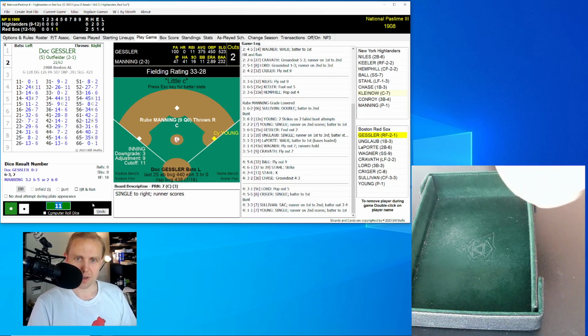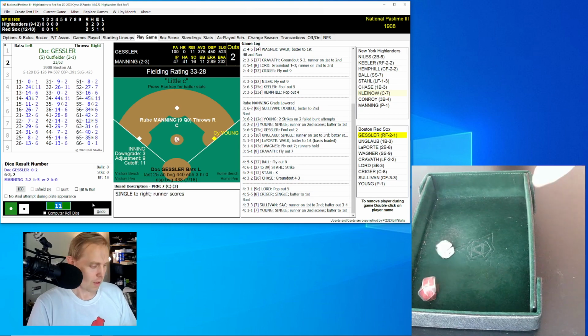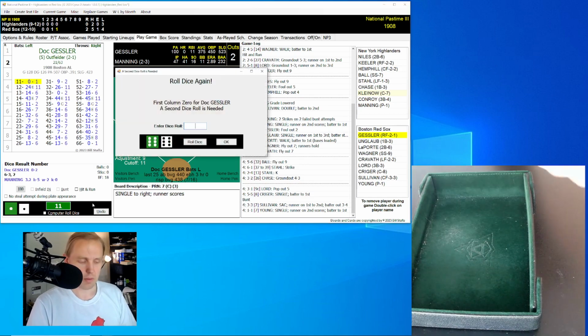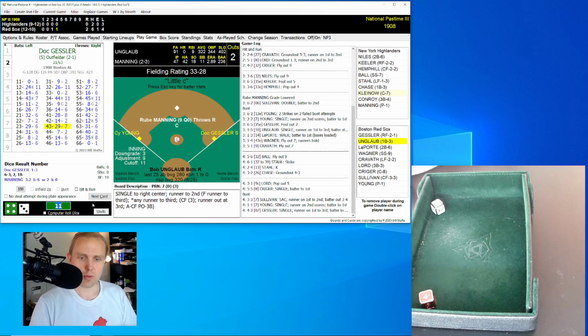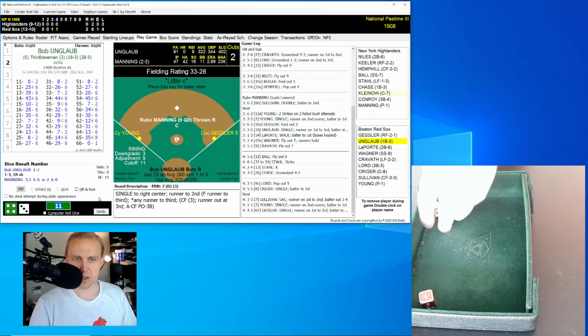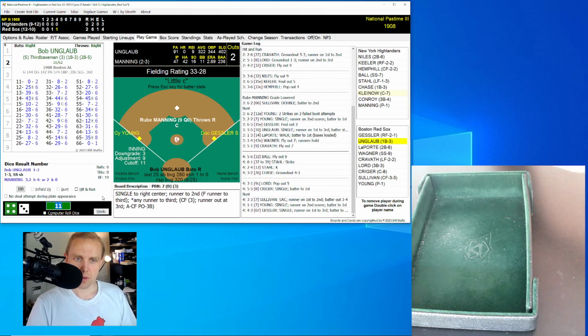And here comes Doc Gessler again. Gessler already 100 plate appearances this season. It's pretty early. And he rolls an 11 for a 0. And a 43 for a 7. So that'll be a single to right center. Young goes to third. And Gessler, of course, stops at first. 6 hits now for the Red Sox. Here is Bob Unglaub. Runners on at the corners. 2 out.